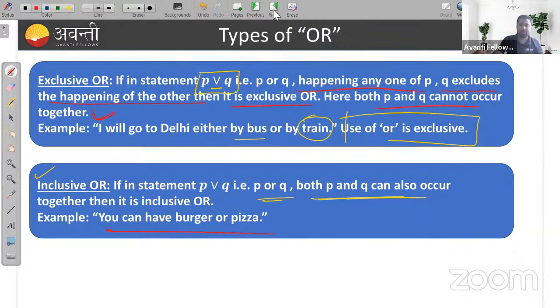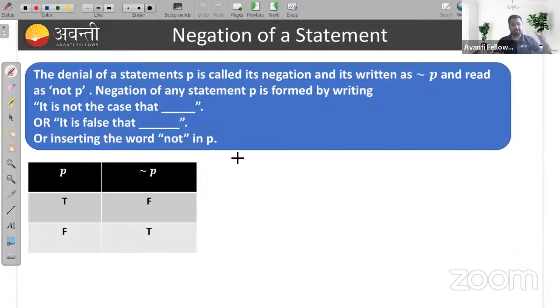Okay, now move to the negation. What is negation of a statement? So actually the denial of a statement is called negation of a statement. Simple, nothing else.